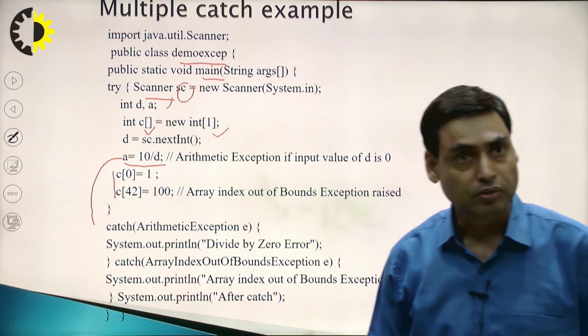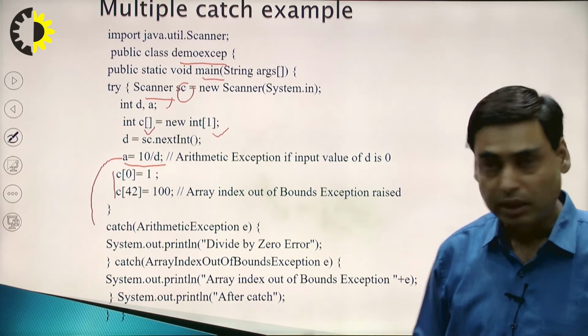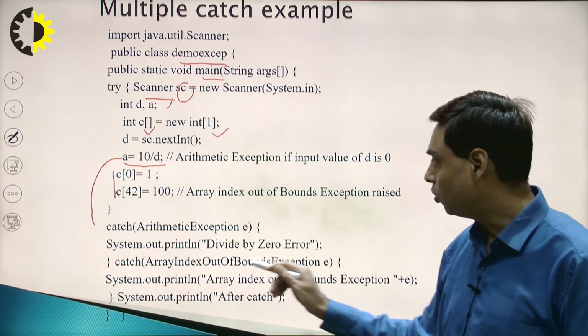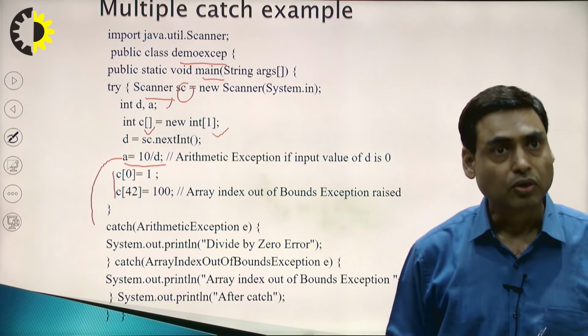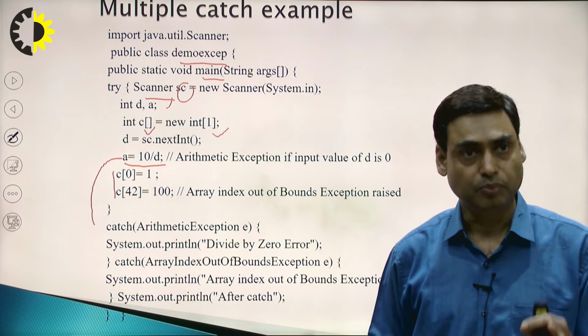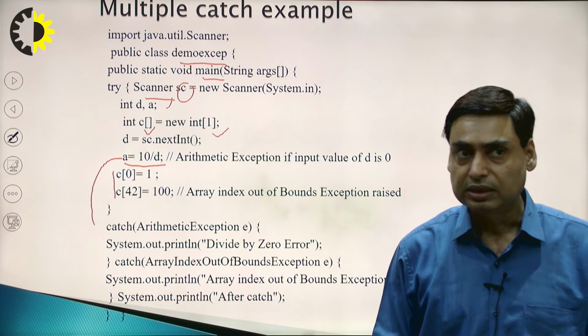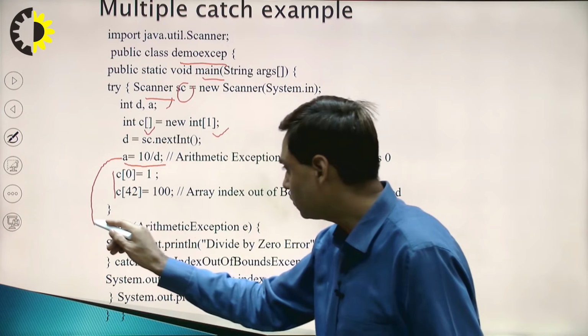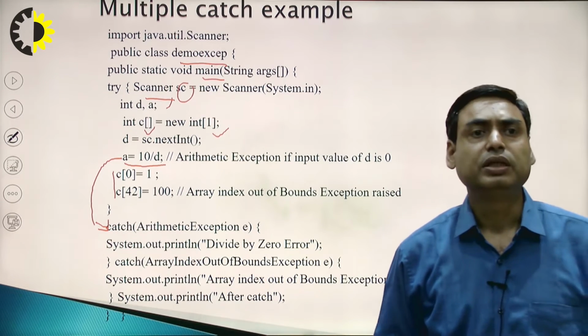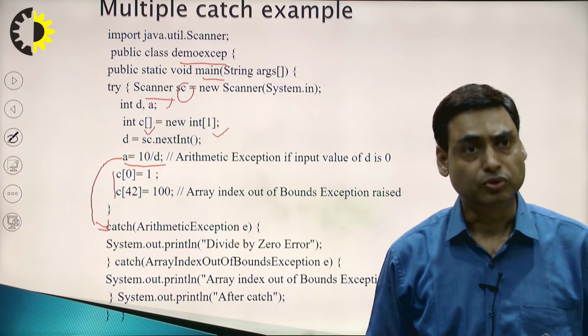Which catch block? There are two catch blocks. One is ArithmeticException and the second is ArrayIndexOutOfBoundsException. So when the exception occurs, it will find the respective catch block. It is an arithmetic exception, so it will move to the catch block of ArithmeticException and it will display the message divide by 0 error.